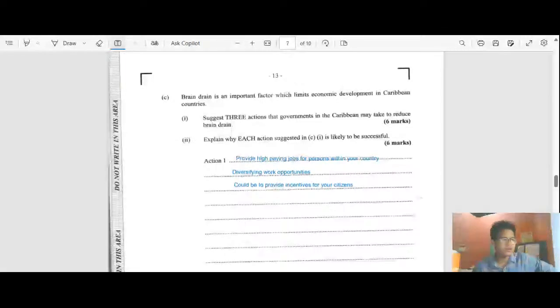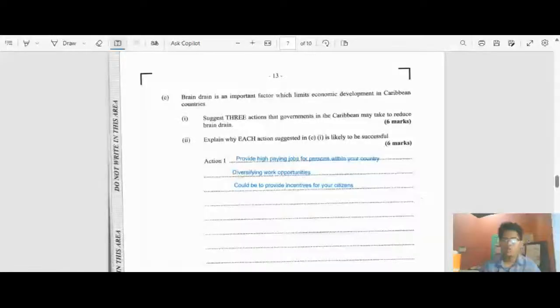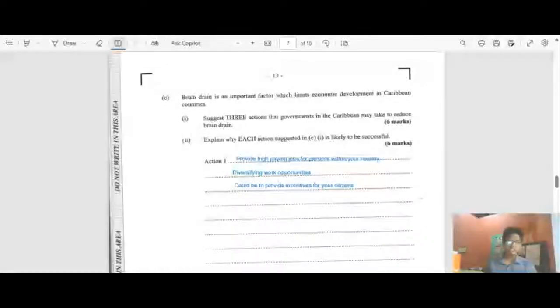Incentives meaning tax cuts, a reduction in tax, so that people can live a good life. Providing tax cuts to citizens can really go a good way to reduce the brain drain within the economy.